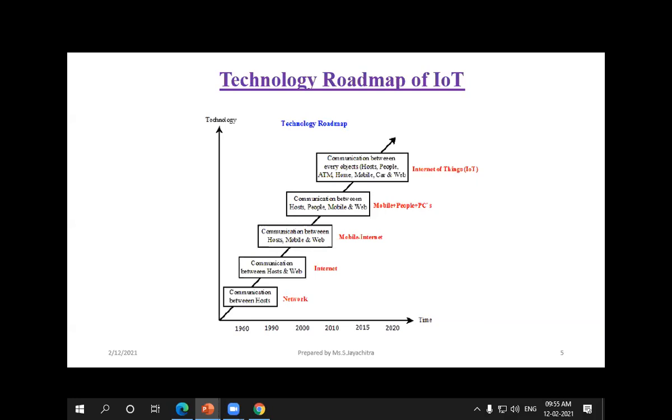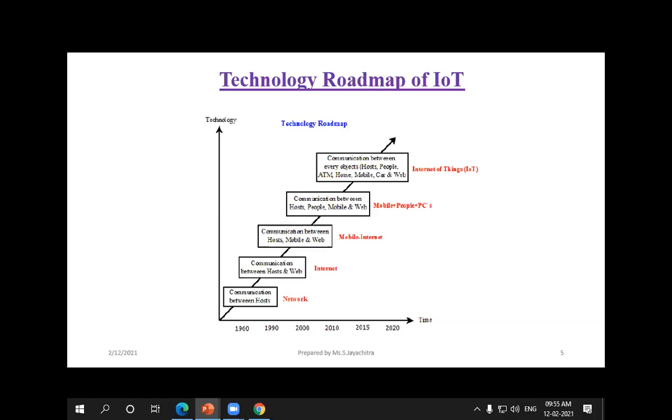So how the IoT, that is the internet, started evolving only after the 1990s. It started to transfer the information between the host and the web, and the mobile internet started evolving only after 2000. That is, we are connected with the host system, the web system and also the mobile. We started connecting only after the year 2000. We started to use the internet. Then later, in the years 2010 and 15, we started to connect the mobile with the people and also with the personal computer.